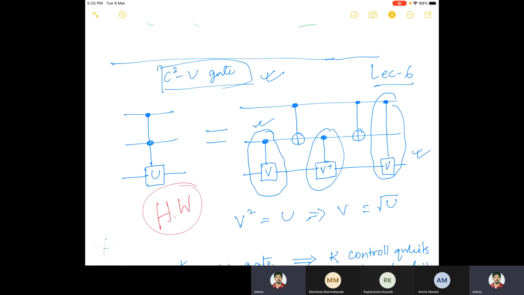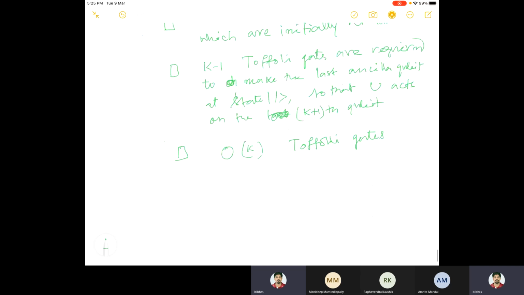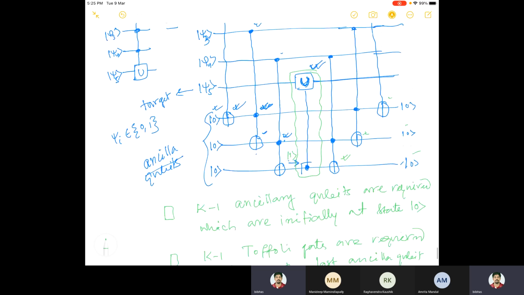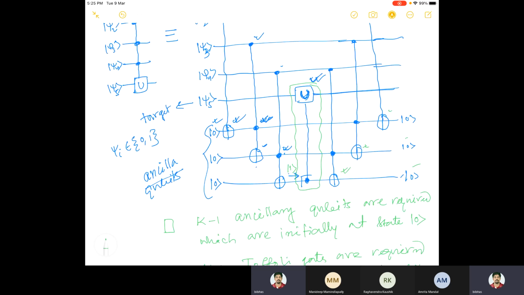So ultimately, I can say this entire C to the power k U gate can be implemented using order of k square elementary gates. So it is polynomial. We'll talk more about it a little later. Let us stop here for the time being and move to the next goal. We will come back to this a little later. The question is, why is it k square elementary operations? Why is it k square?